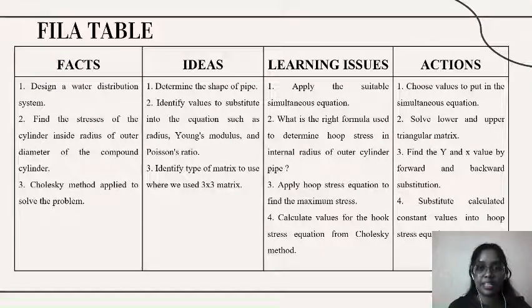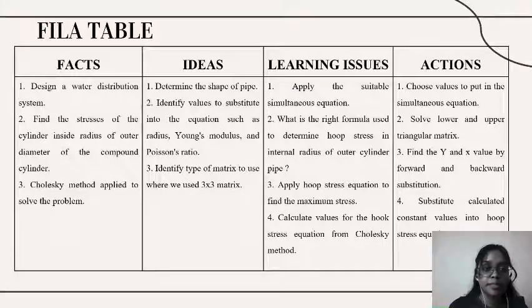Hello doctor, my name is Nandini. I will present the PBL table. These are the facts listed down from the problem statement. The first fact is to design a water distribution system. For it, we will need to determine the shape of the pipe. Second, find the stresses of the cylinder. So these are the values we will assume to substitute into the equation.